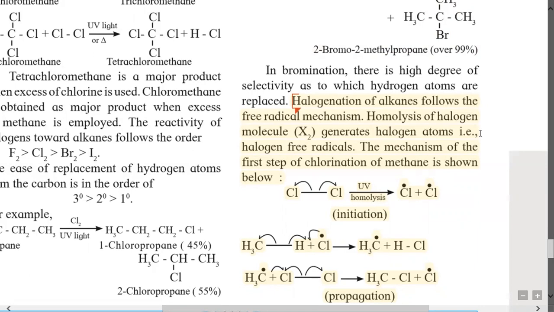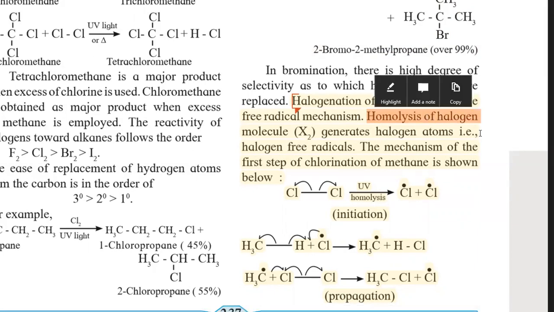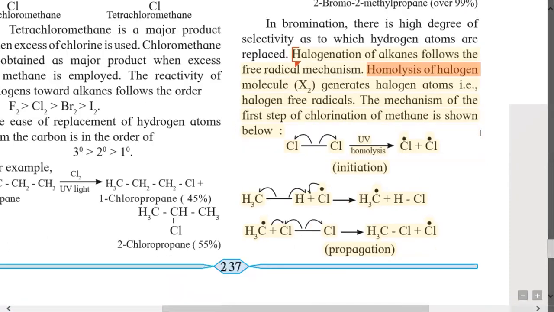In the free radical mechanism, the bond between halogen atoms breaks by homolysis, and homolysis means symmetrical breaking of bond, which generates free radical. Free radical means odd electron containing species. The mechanism of first step for the chlorination of methane is given here.